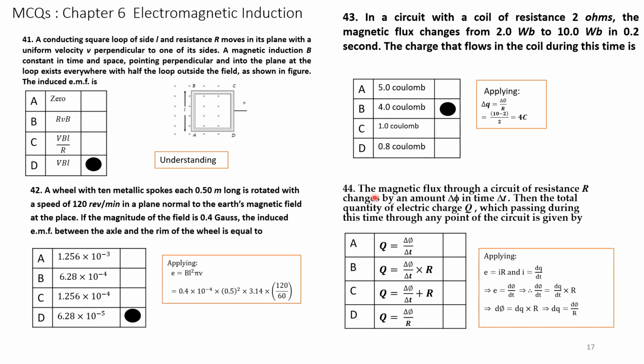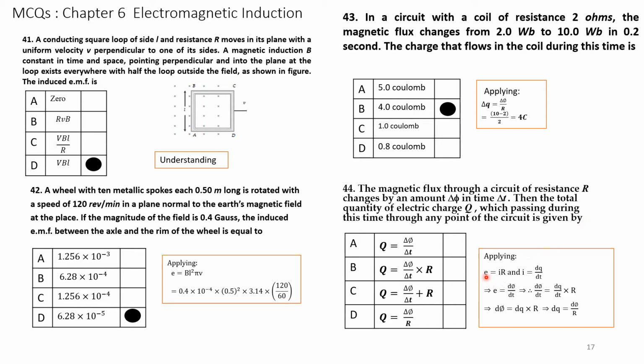Question number 44. The magnetic flux through a circuit of resistance R changes by an amount delta phi in time delta t. Then the total quantity of electric charge Q, which is passing during this time through any point of the circuit, is given by. We have to remember the formula. So let us apply the formula.